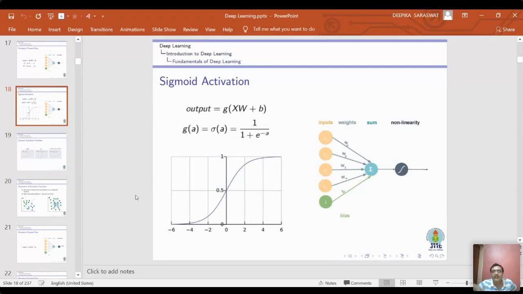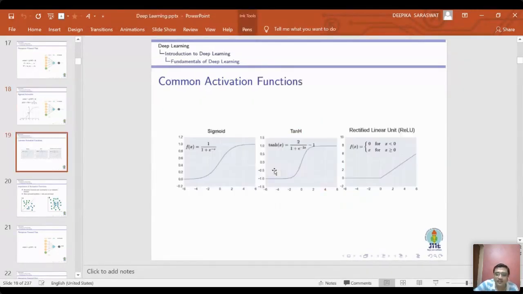It follows a sigmoidal shape. You can see here, this is a sigmoidal curve. There are different types of functions. The tanh function is there, and the rectified linear unit is there. The tanh function generates a value in between -1 and 1. These are the different types of functions that are used, and they introduce non-linearity in the system. But deep neural networks generally use the rectified linear unit, which is simpler as compared to the others. Yes, please, next.